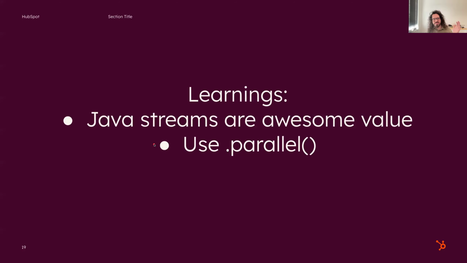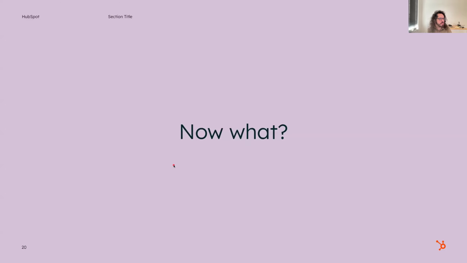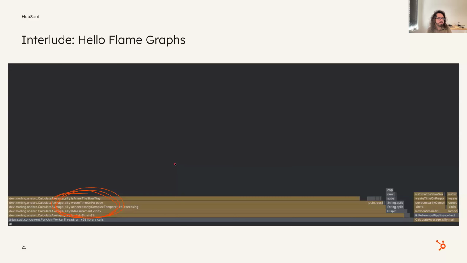Like Java streams are awesome, awesome value. If you're writing your code like this anyway, just sticking in a dot parallel, there seems like there's never any reason not to do it personally. That's my hot take on this. But okay, so we got the easy win. So now what? Well, I want to talk a little bit about flame graphs, right?